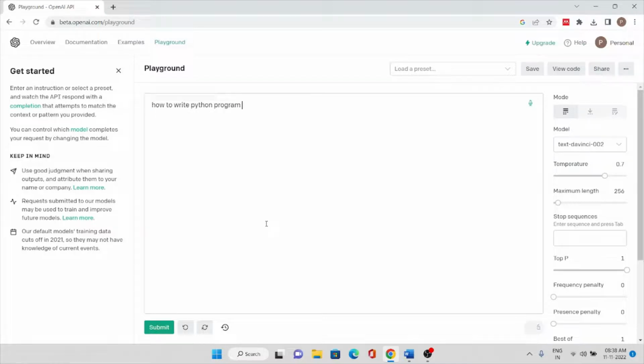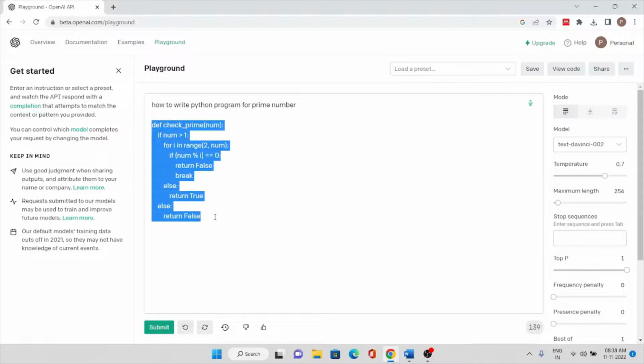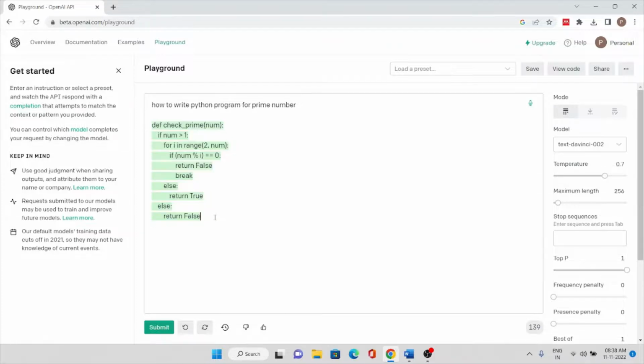Now I will clear this. How to write a Python program for prime number. I will submit it. See, it will automatically give the entire solution within a fraction of a minute, or it can be a fraction of seconds. This is one of the amazing websites, guys.